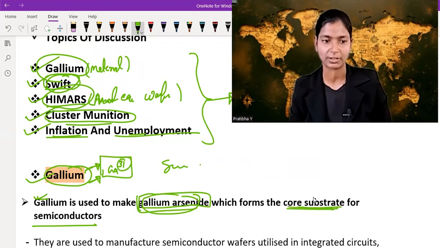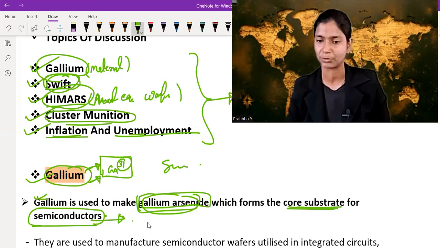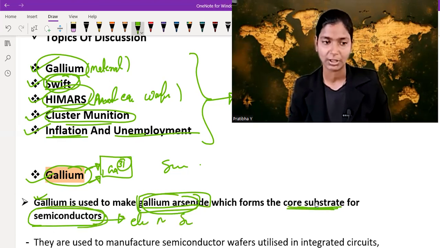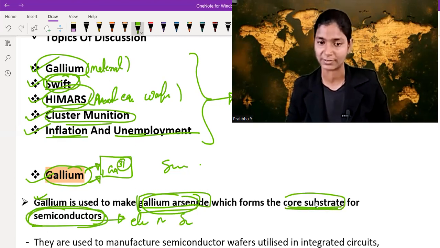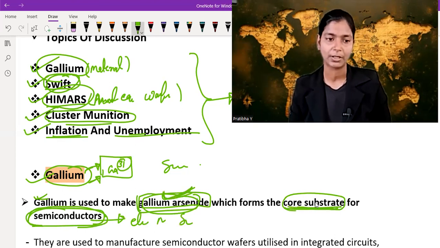We know that nowadays semiconductors are used in every electronic gadget, in mobiles, in computers, in sensors, everywhere. The core substrate of a semiconductor is gallium arsenide, and gallium arsenide is made from gallium, a chemical element.